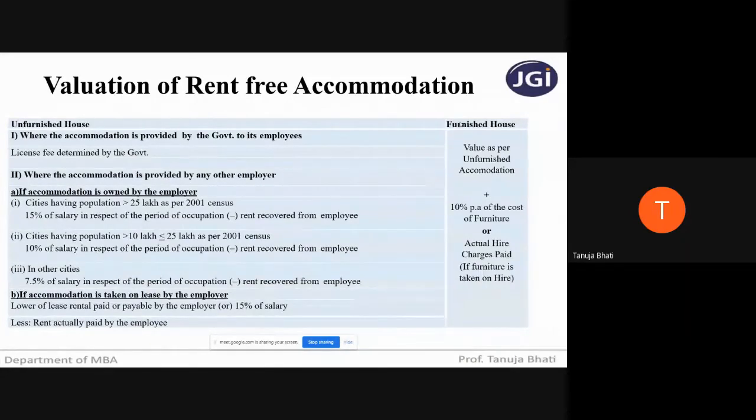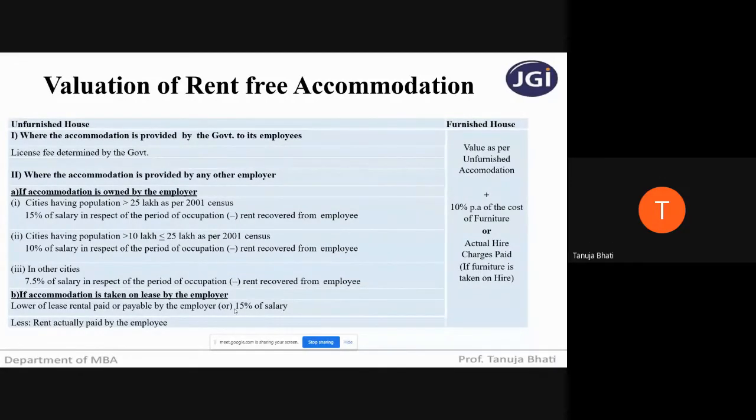Second thing is, the accommodation can be provided by an employer who is government or non-government. If it is provided by a government employer, then the value of accommodation is as determined by the government. If it is provided by a non-government organization, then you have to check whether that organization is the owner of the accommodation or is taking it on lease. If it is the owner, then based on the population in the city, you have to calculate. And if it is taking it on lease, then whatever lease rentals it is paying or 15% of salary, whichever is lower, will be taken as the value of perquisite.